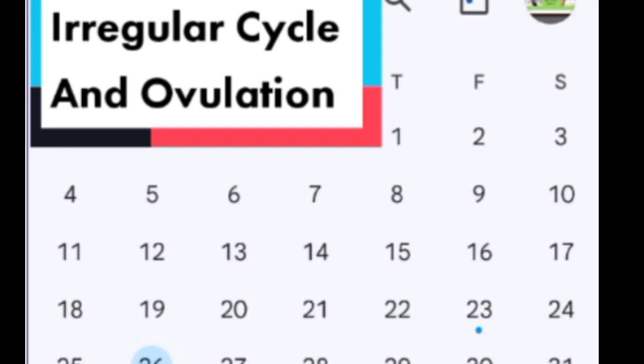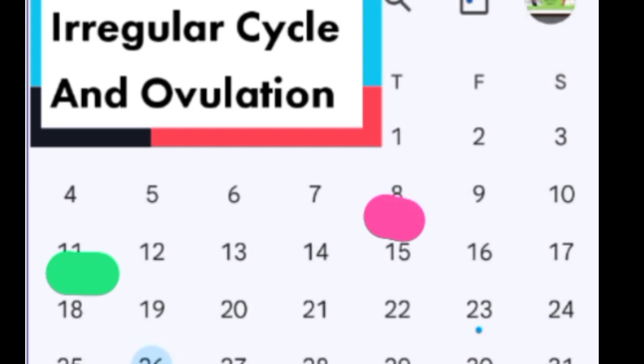So let us go. We are going to first of all learn how to do the counting. Let's do our marking. So let's assume that you saw your period on the 8th of December, and we assume that another period came on, let's say, the 11th of January. Let's do the counting and see.